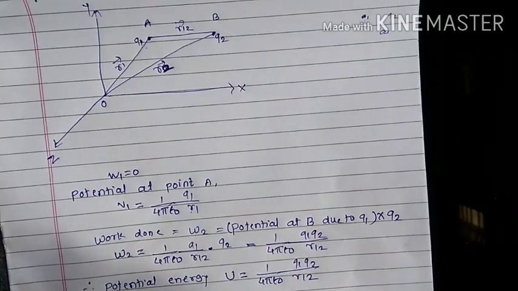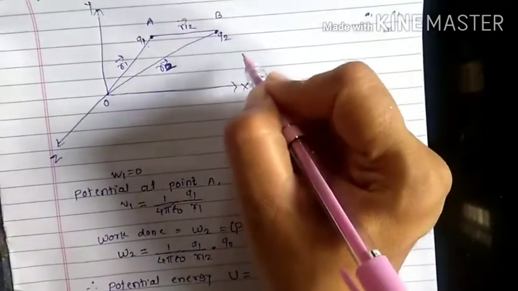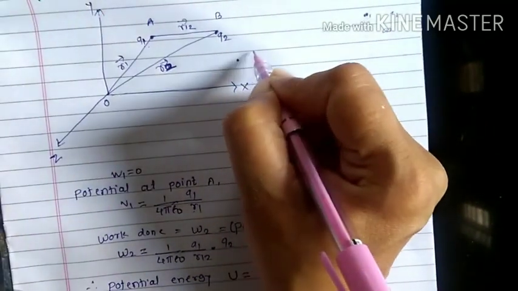Imagine there is a third point. Let me take, here is a point, C point.